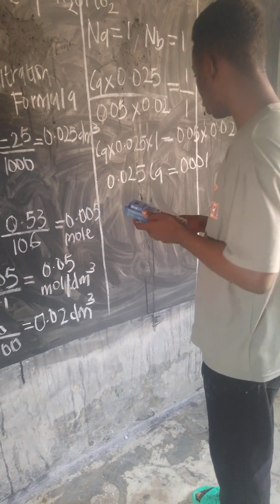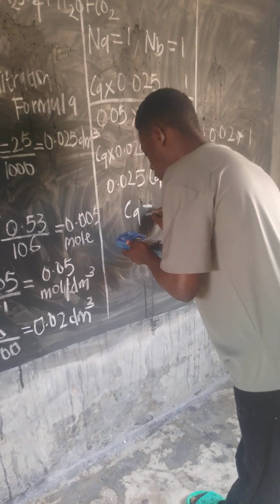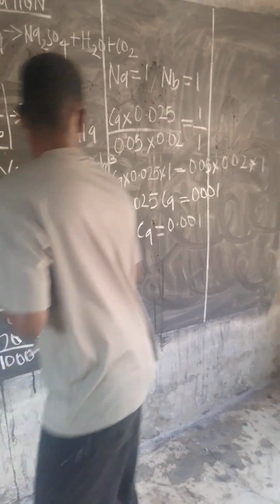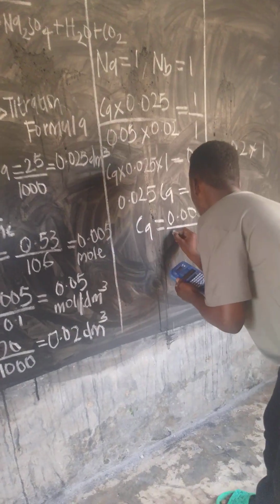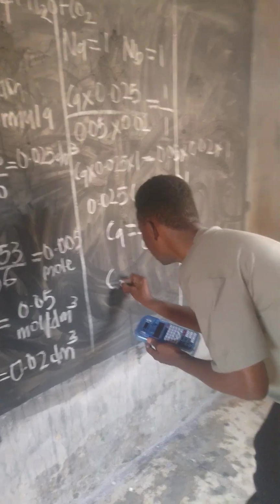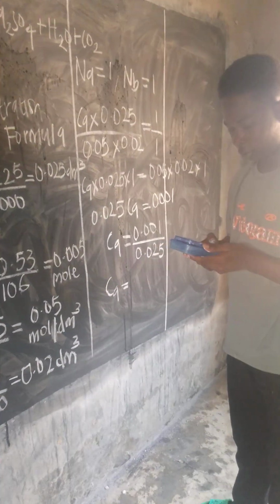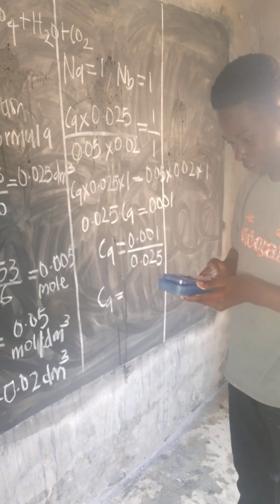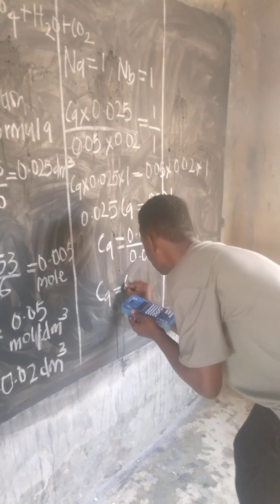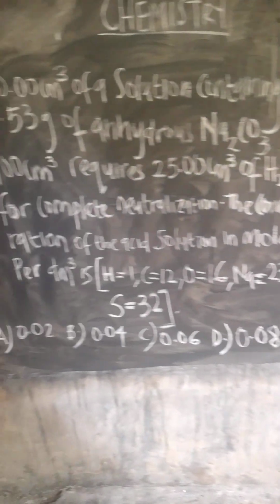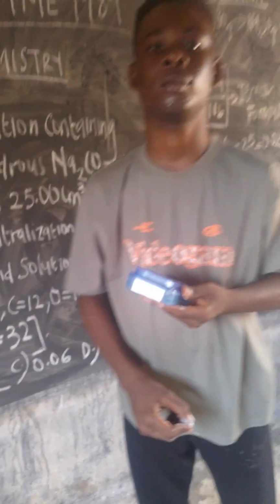So Ca is equal to 0.001 divided by 0.025. That will be equal to 0.04. And that is option B.